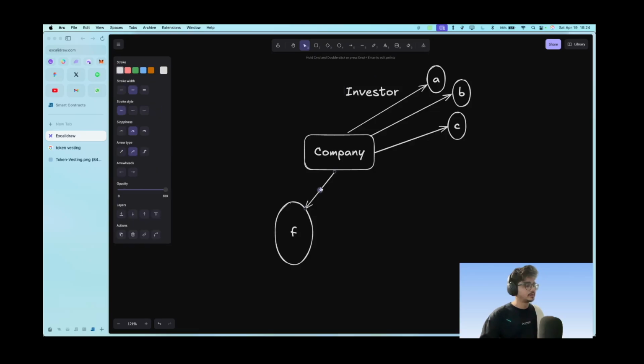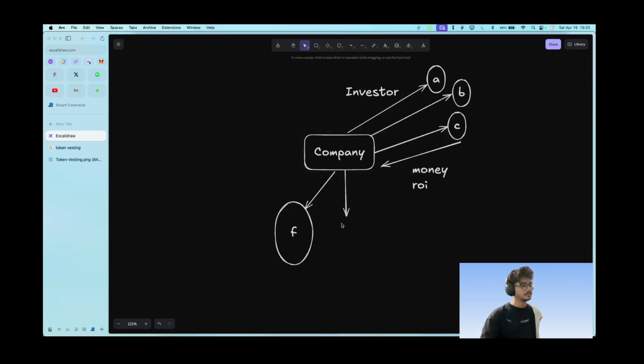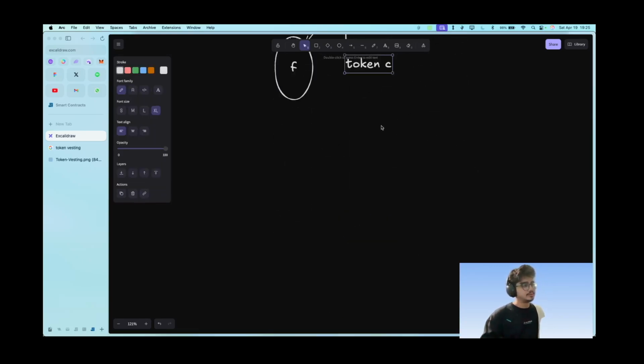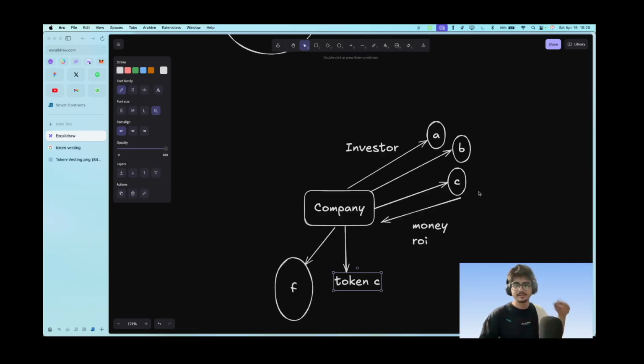Now, what does a founder give in return to investors? Investors provide money to the company, and they need something called ROI, return on investment. So what do Web3 projects or companies do? They provide their own tokens. Let's say this company has a token called token C. This token C will be given to these people as the token value keeps increasing as the project grows, but it will not be given to them instantly.